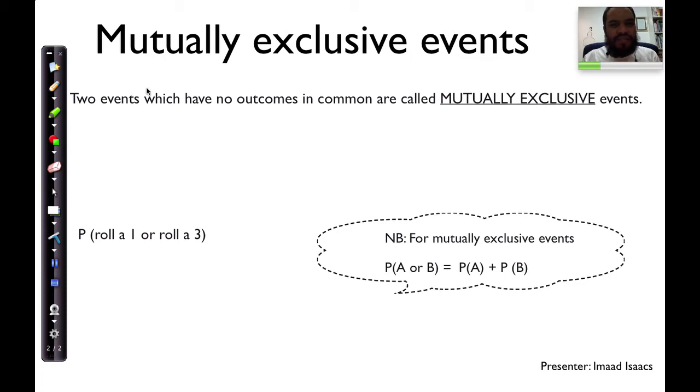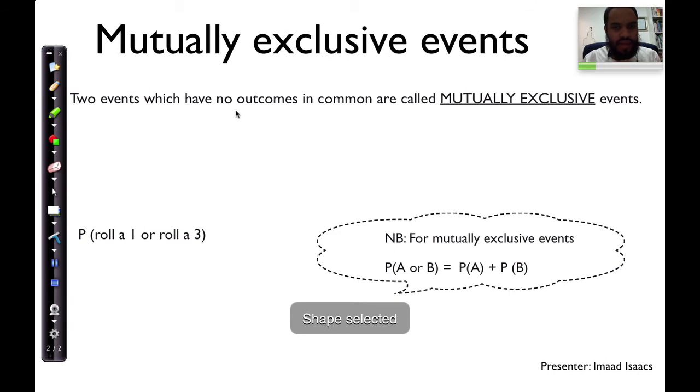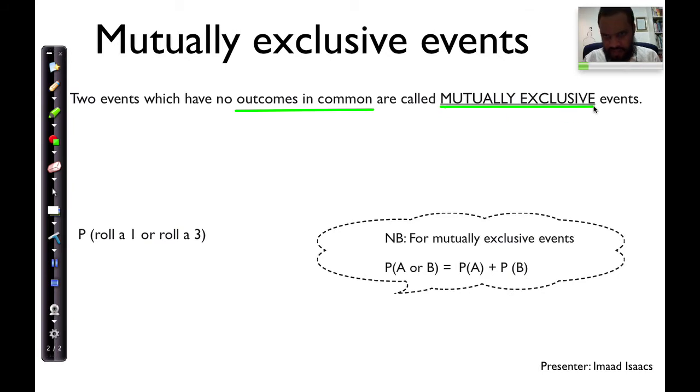Events. We define mutually exclusive events as events that have no outcomes in common. So no outcomes in common. They have no outcomes in common, right? They're essentially called mutually exclusive events. What are they called? Mutually exclusive.